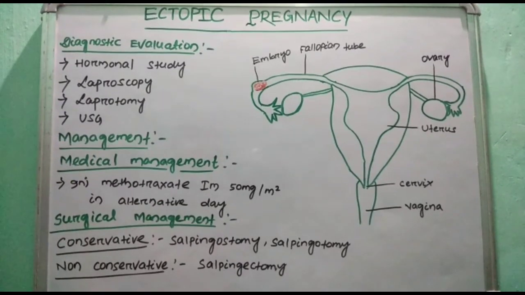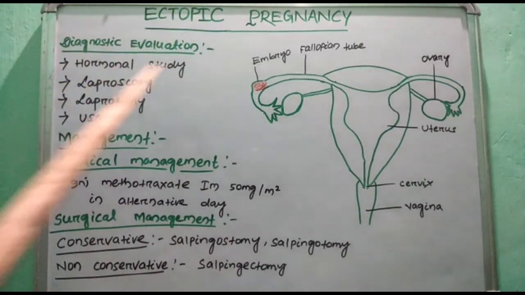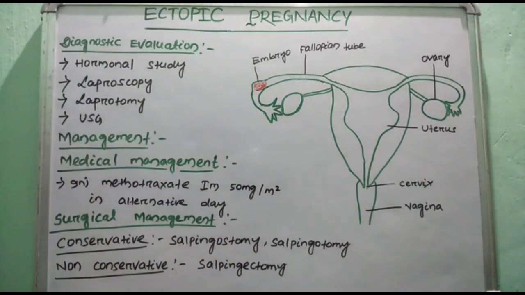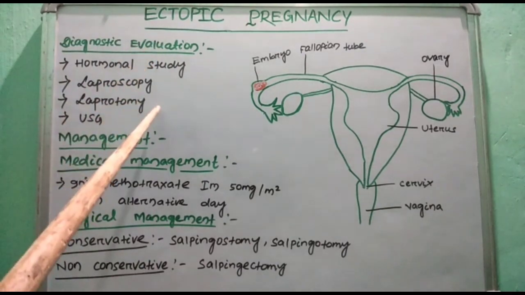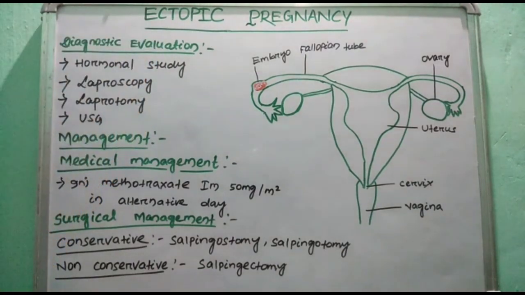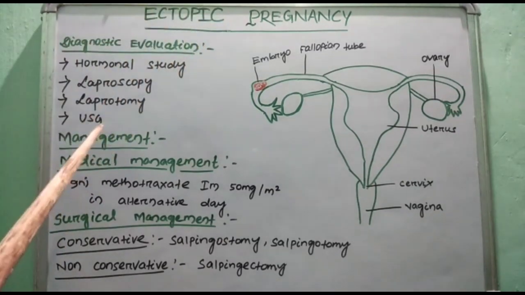Then diagnostic evaluation of ectopic pregnancy. What investigations should be done in ectopic pregnancy? First is hormonal study, due to decreased estrogen and progesterone levels in ectopic pregnancy. The next are laparoscopy and laparotomy, which give confirmative diagnosis for ectopic pregnancy. The next one is ultrasound.